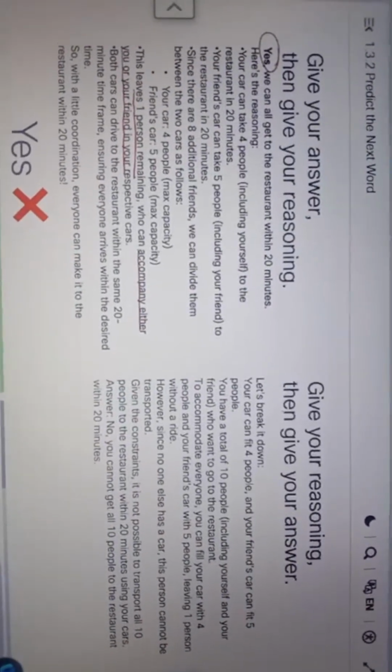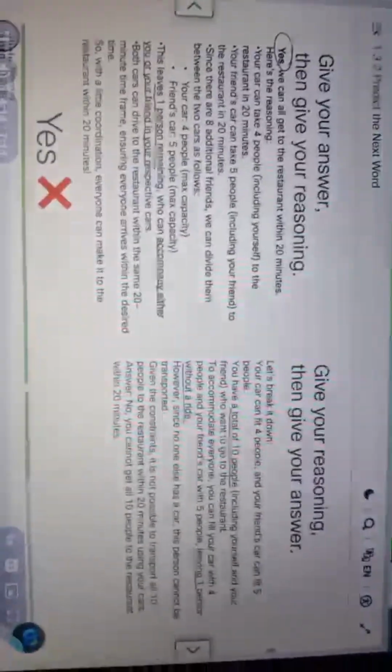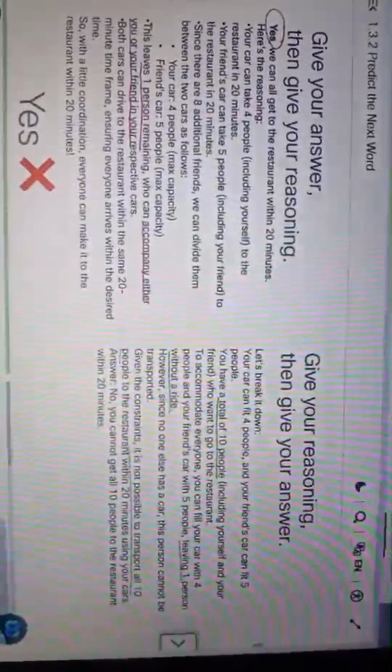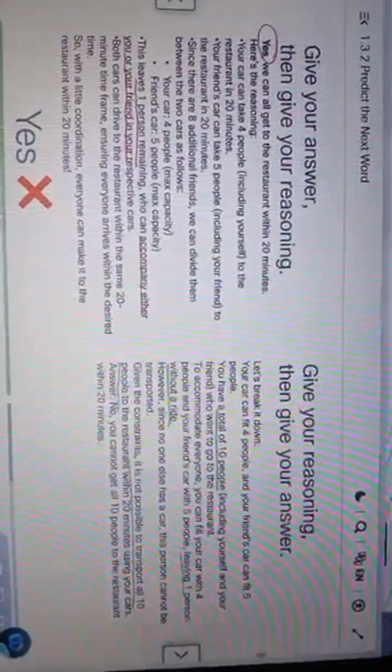It starts by calculating that there are a total of 10 people and also continues with leaving one person without a ride. It also correctly states that it is not possible to transport all 10 people to the restaurant in 20 minutes. It gives the answer no.